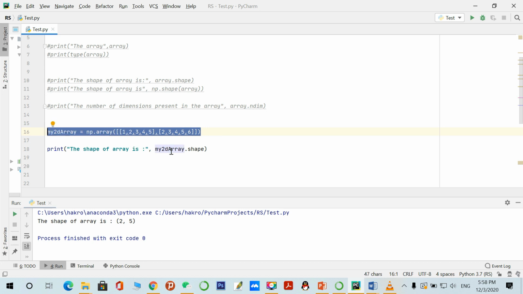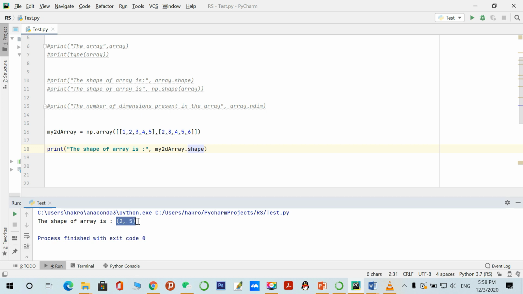If we call this shape with a two-dimensional array, this form will be created, like two and five. There are a number of rows and a number of columns. Here there are two rows, one row and a second row, and there are five columns, 1 2 3 4 5. So let's see the shape with the shape function.